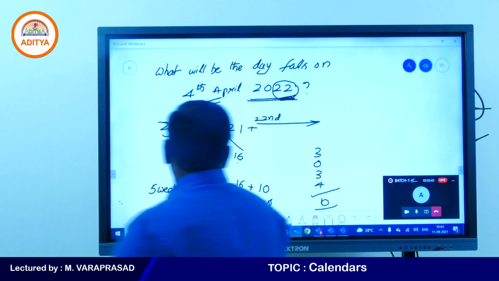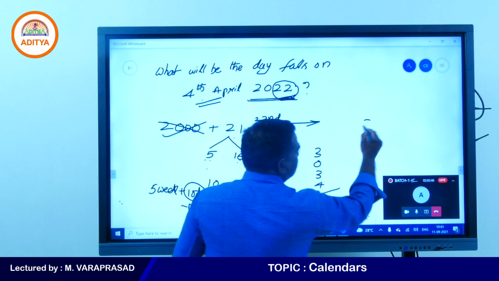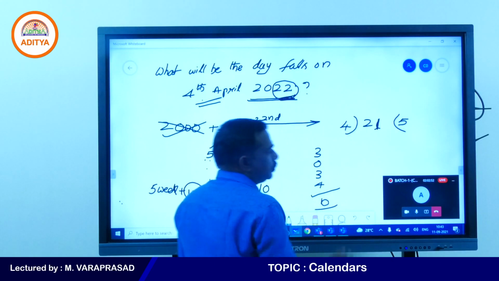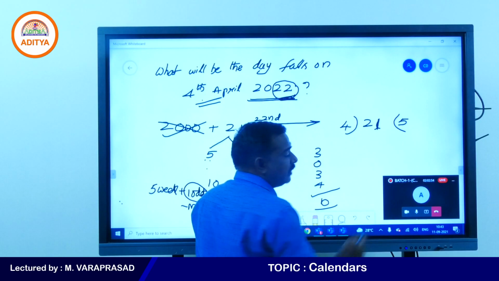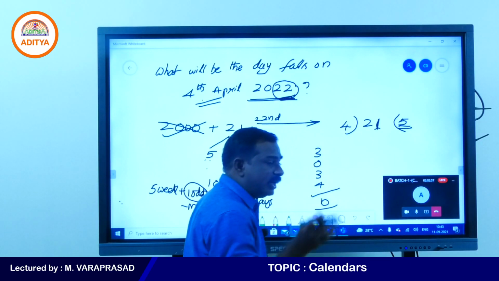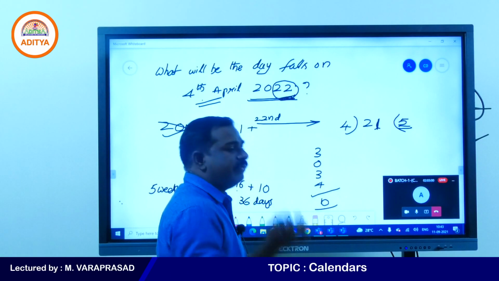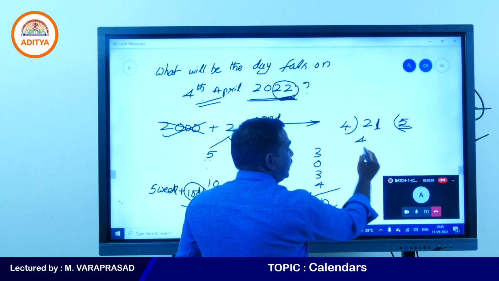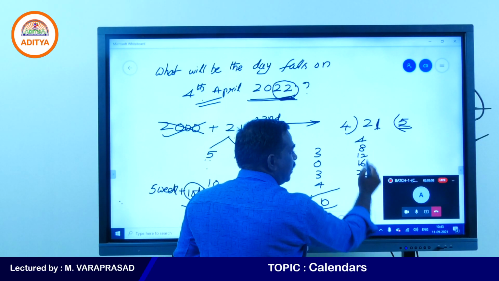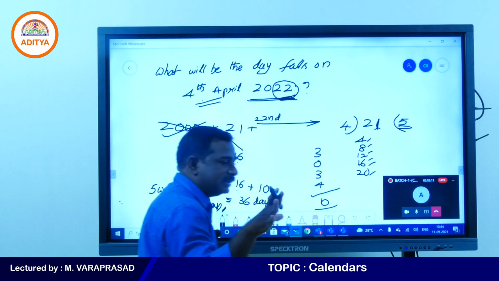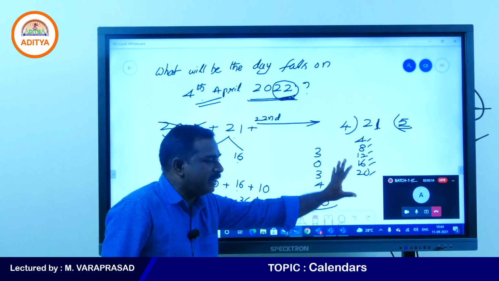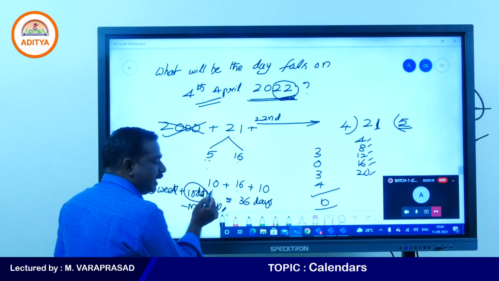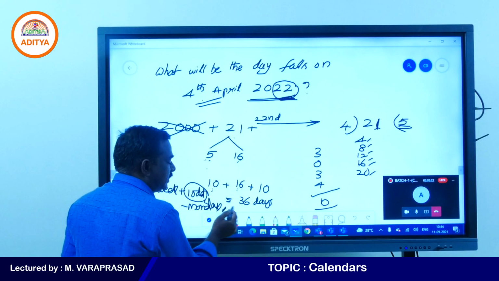Yes, somebody is asking how to get 5 and 16, 21 years. Divide by 4. 4 5s 20. In 21, 4 will go 5 times. For every 4 years we will get a leap year. How many 4s are there? Yes, 4th year, 8th year, 12th year, 16th, 20th. How many leap years are there? 5 leap years. In 21 years, 5 leap years means remaining 16 normal years. So a leap year will have 2 odd days, 5 2s are 10, 16 1s are 16, that is 36 days.